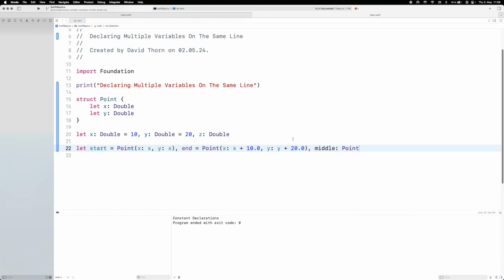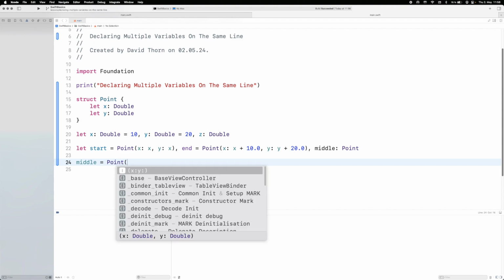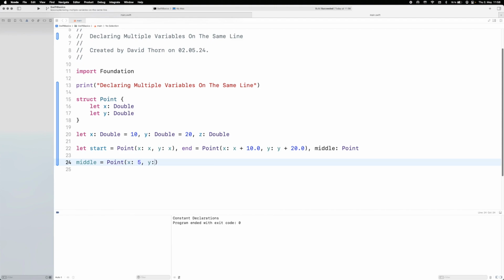It doesn't work out with z here, but let's just go along with it, and we can then run this here. And we've obviously talked about in the other videos that we can't access that one variable until it has been initialized. So we could then say here point is then the middle, and I'm just going to make this stuff up, okay, it's not the middle. But we can then compile this, and you can see that you can define variables,